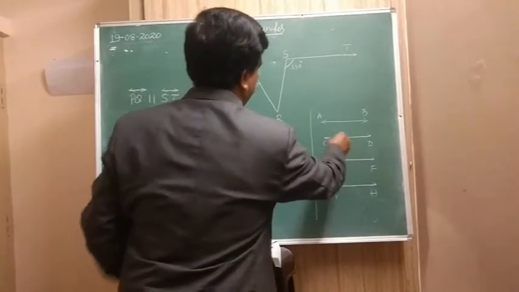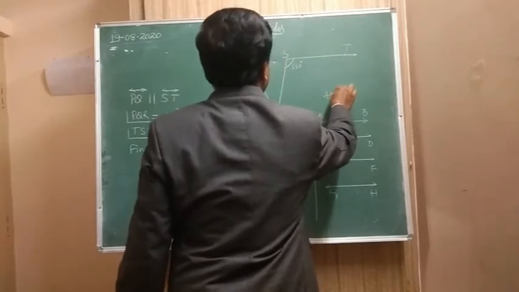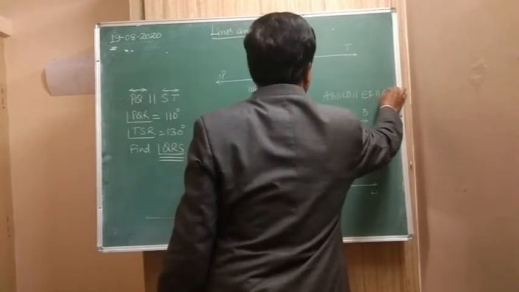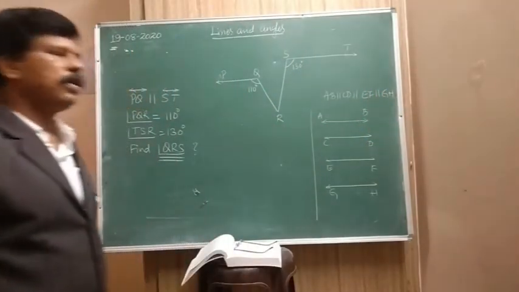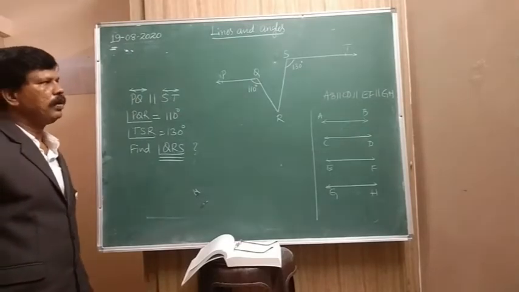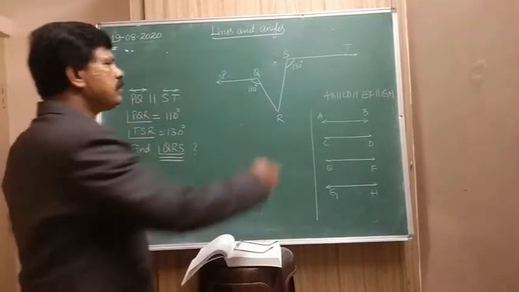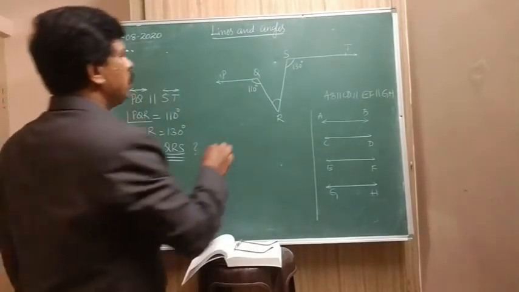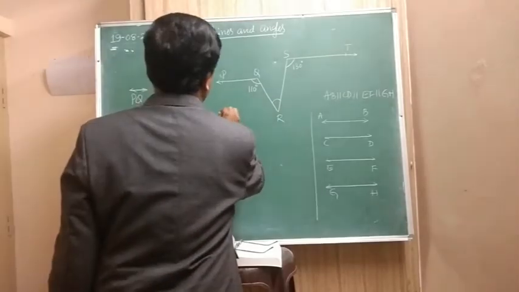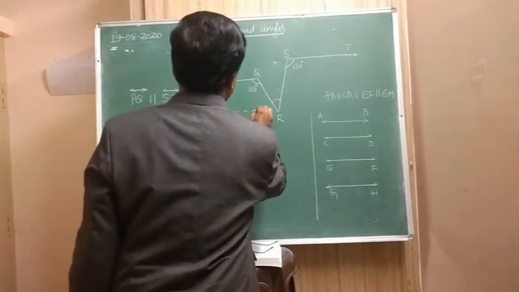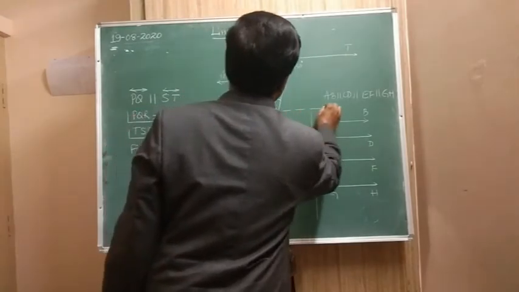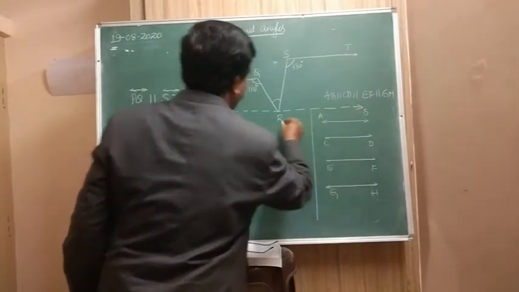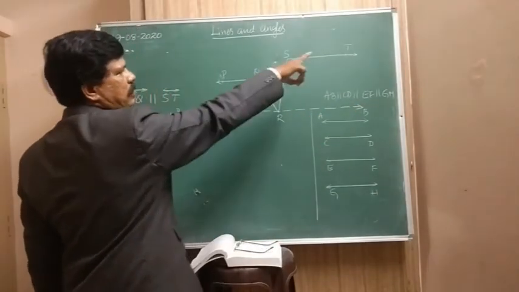So this concept: AB is parallel to CD, parallel to EF, parallel to GH. All the lines are parallel to each other. Now, to find out this angle, what we can do is draw a line through R which is parallel to ST. Like this. Draw a line through R parallel to ST.